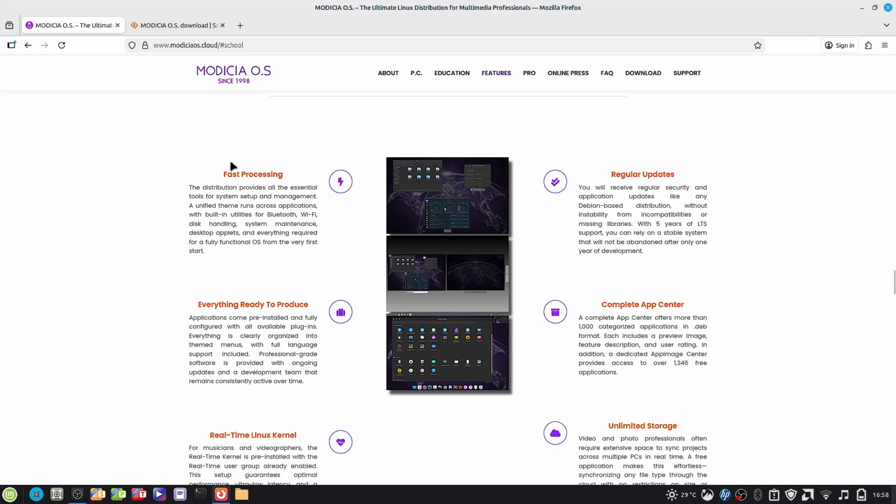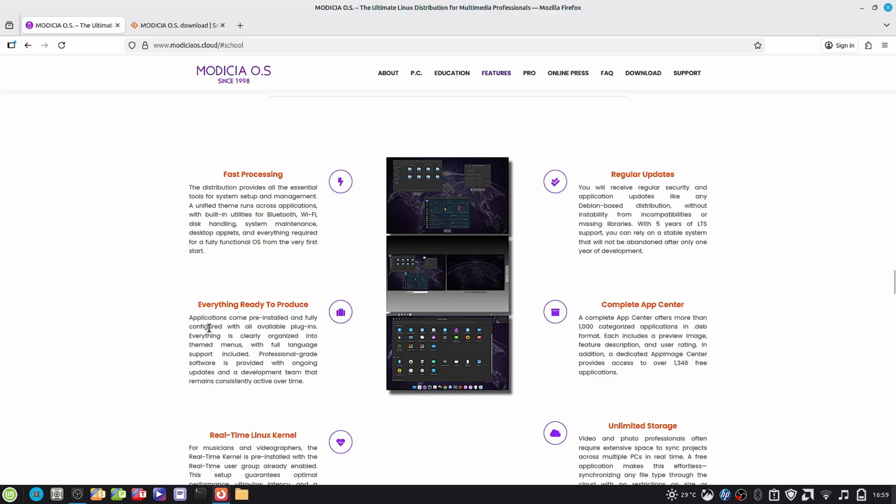Now we will check out some features of Modicia Linux. It has fast processing. The distribution provides all the essential tools for system setup and management. A unified theme runs across all applications with built-in utilities for Bluetooth, Wi-Fi, disk handling, system maintenance, desktop applets, and everything you require for a fully functional OS from the very first start. Everything is ready to produce.